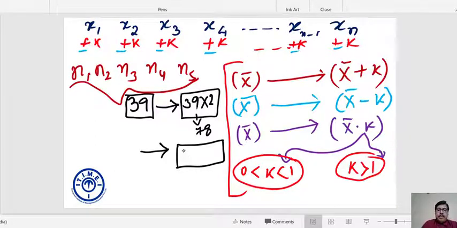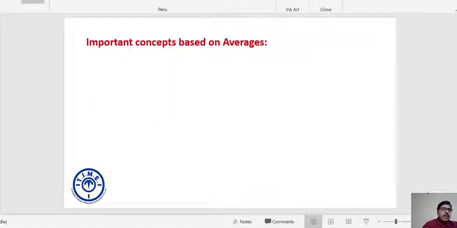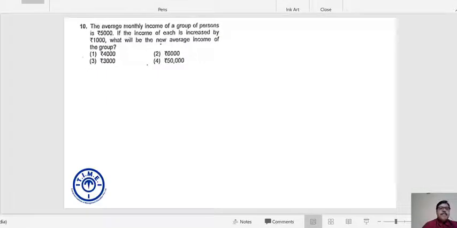As we earlier observed, my average is simply multiplied by 1 by 3. So 39 into 1 by 3 turns out to be 13. I hope this point is clear. Now let us take a few examples to understand this concept in a better manner.